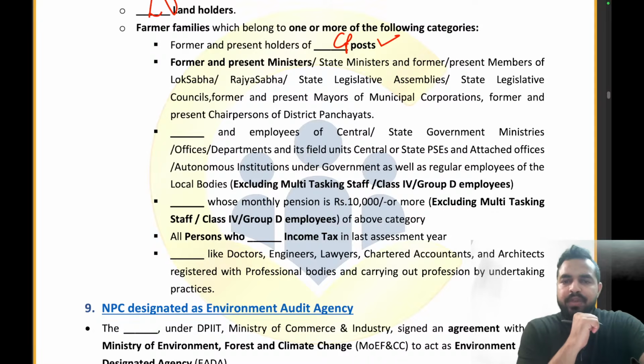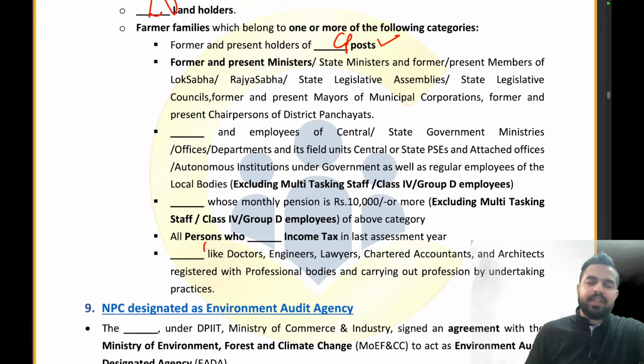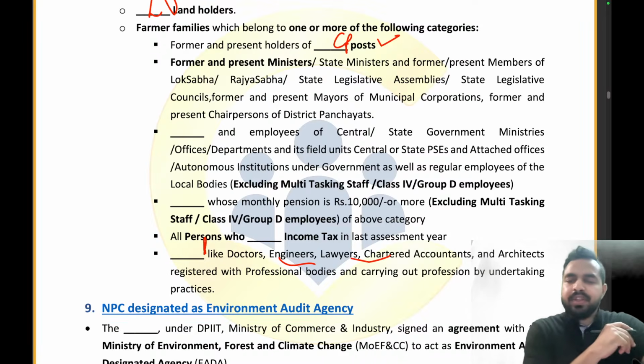Then retired persons whose monthly pension is rupees 10,000 or more, and all persons who paid income tax in the last assessment year. So what will be the right answer? After that, we have the professionals like doctors, engineers, lawyers, chartered accountants and registered architects.